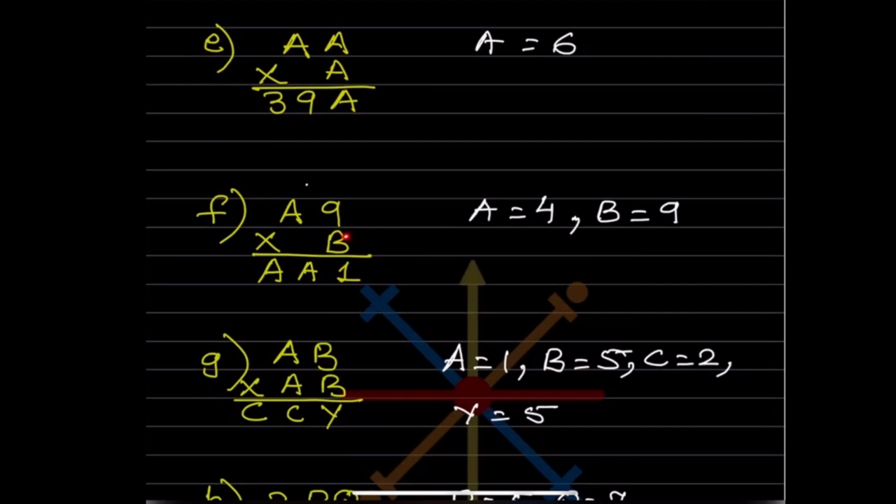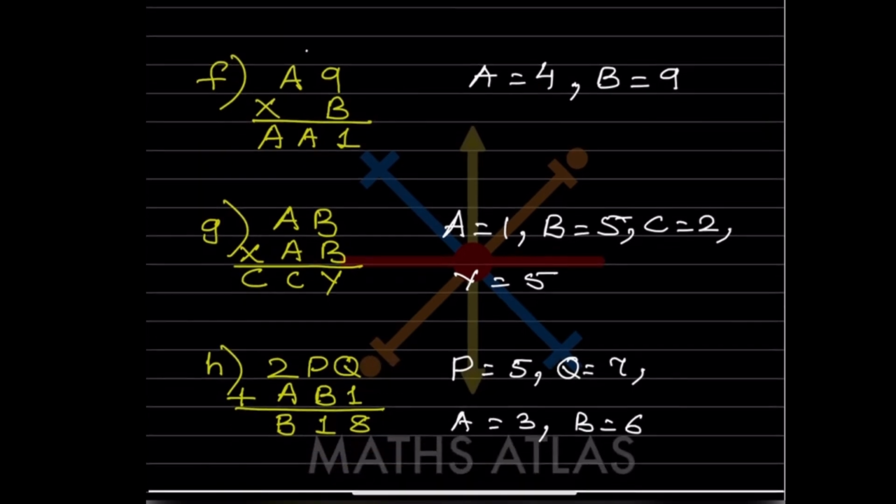Now here this is 1, so this should be 9. 9 nines are 81, so the remainder is 8. So now you want A. So now what can we consider here? If you are considering here 4, 9 fours are 36. 36 and this 8 is going to be 44. So because A means this is going to be 4, 4. So because this is 4, this also should be 4, 4. So A is 4 and B is 9. Again you can have a check for this one.